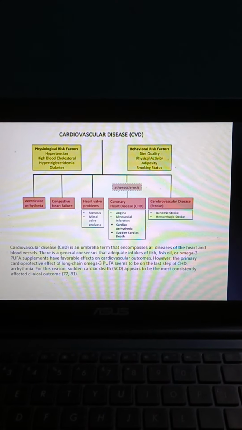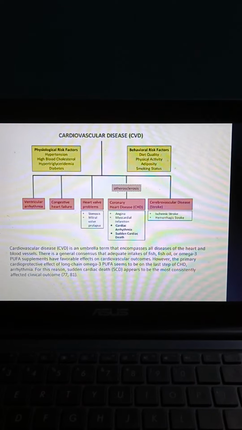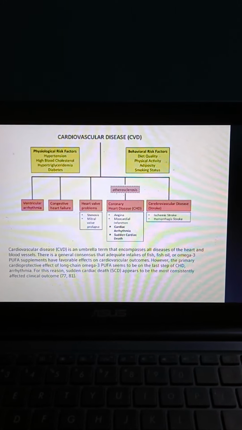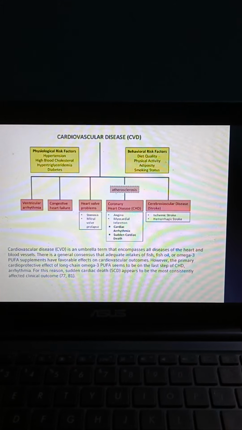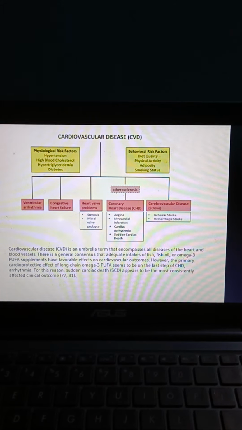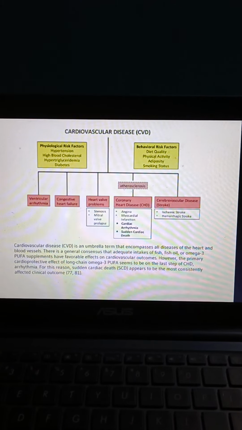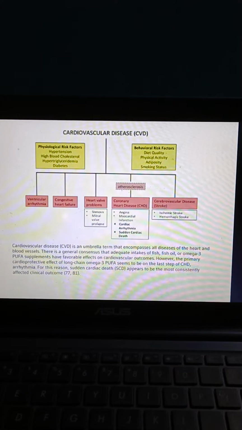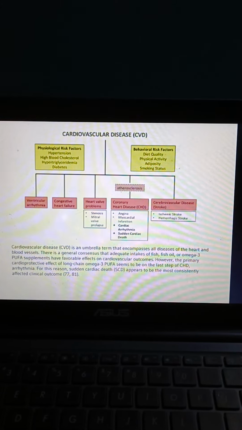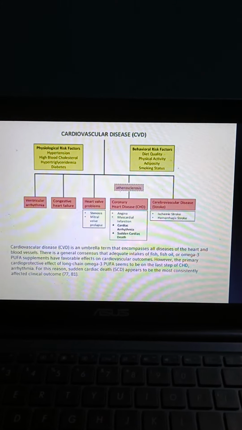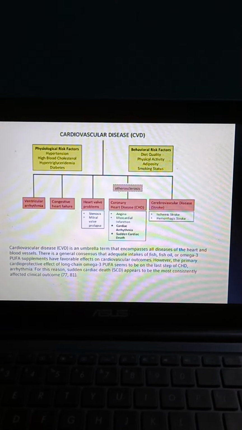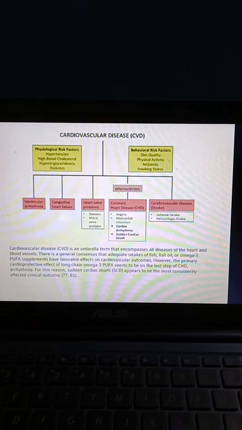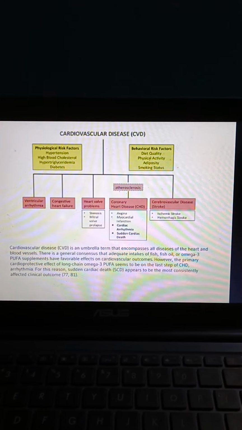There is a general consensus that adequate intakes of fish oil, or omega-3 PUFA supplements, have favorable effects on cardiovascular outcomes. However, the primary cardioprotective effect of long-chain omega-3 polyunsaturated fatty acids seems to be on the last step of CHD, that is arrhythmia. For this reason, sudden cardiac death, SCD, appears to be the most consistently affected clinical outcome.